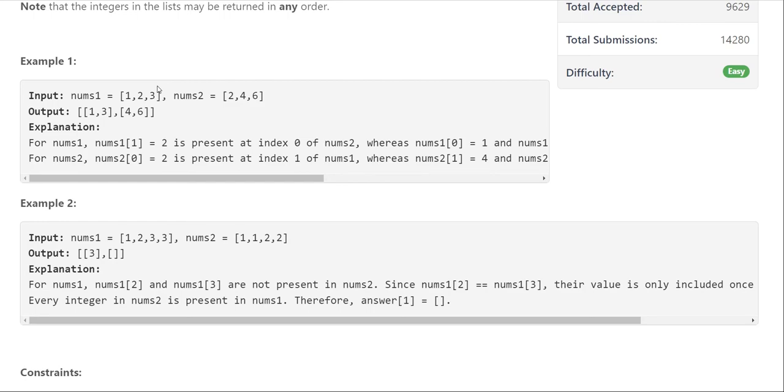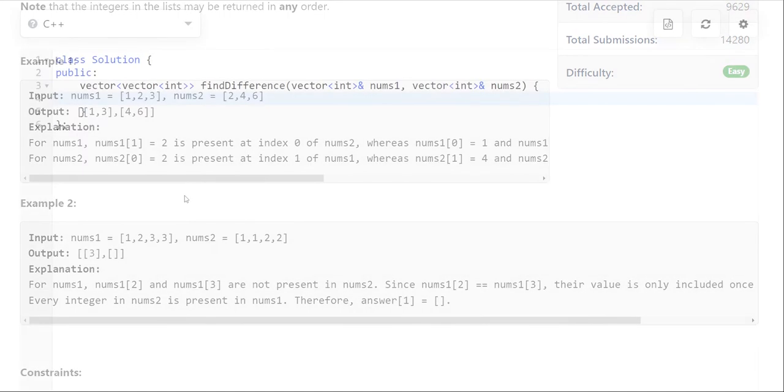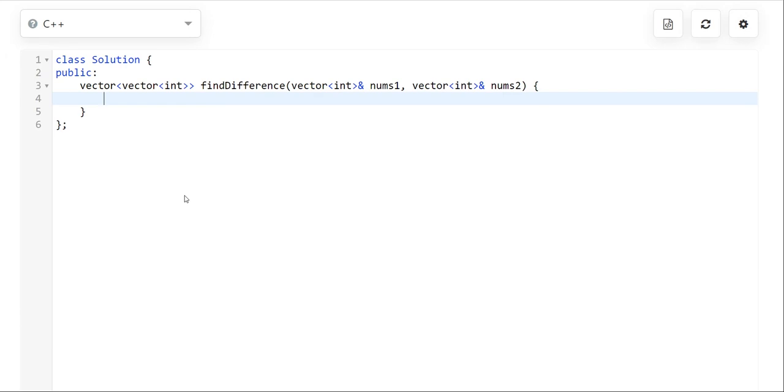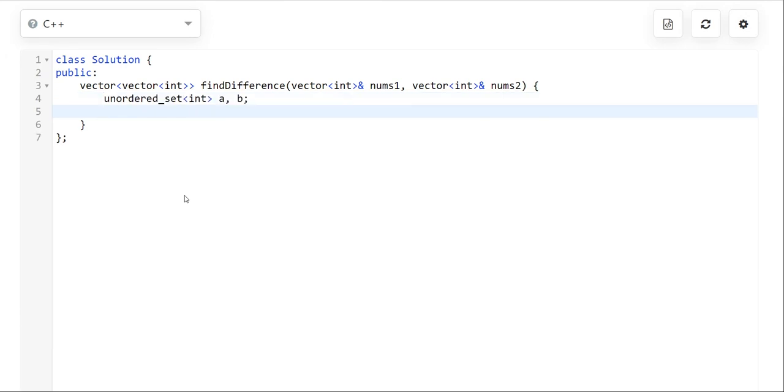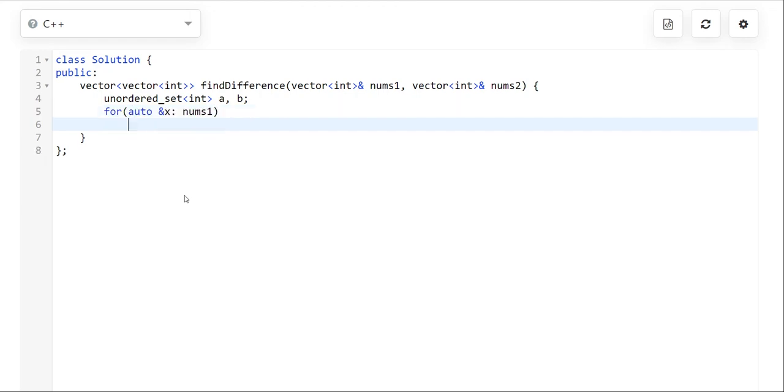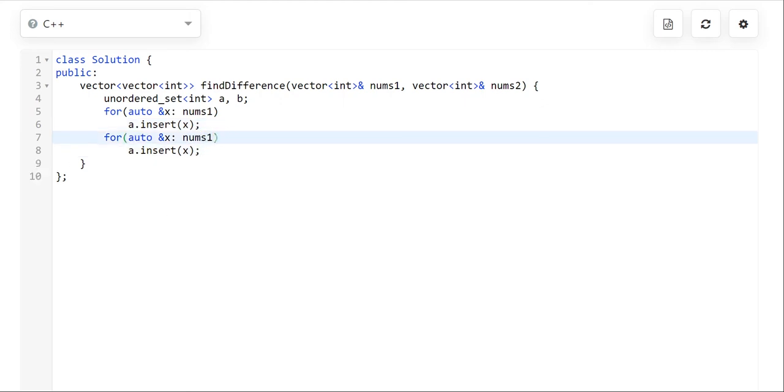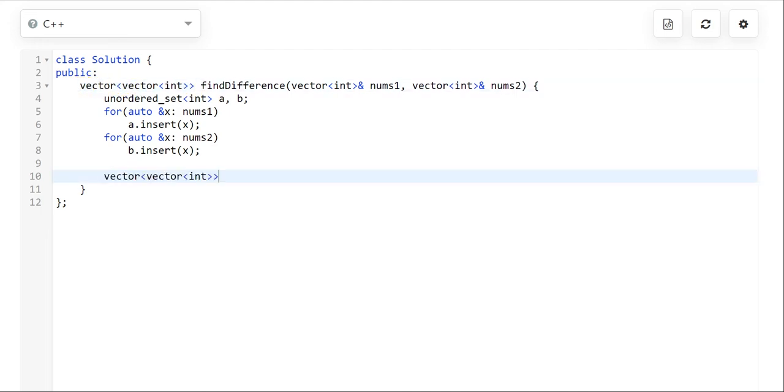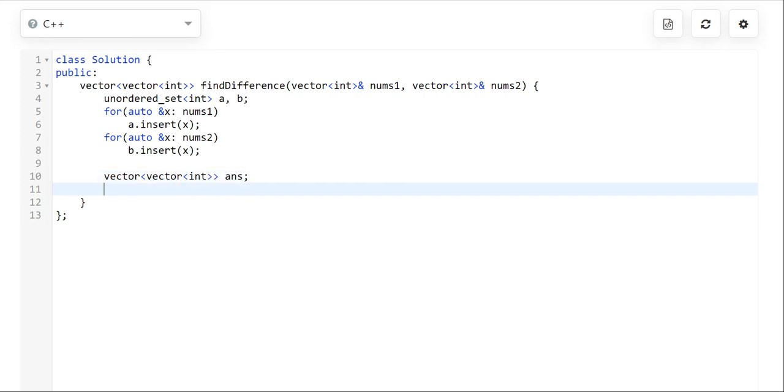Let's try to implement this and see what it results in. At the very beginning, we will declare the two instances of the set data structure. After that, we will fill both sets with nums1 and nums2. Our first set, A, will contain the elements of nums1, and the second set, B, will contain the elements of nums2. After that, we will create our answer vector. It will have this form, so we will simply copy it and name it answer.